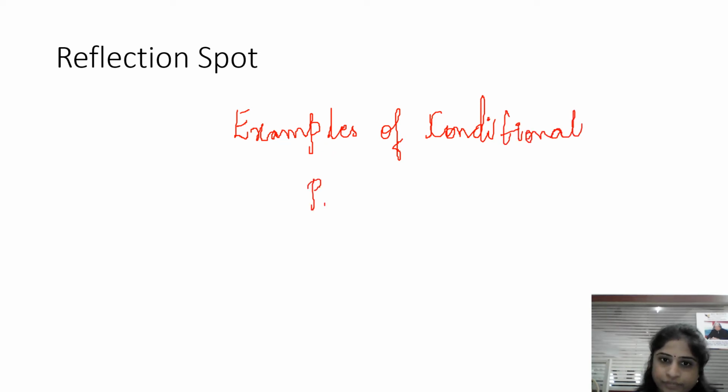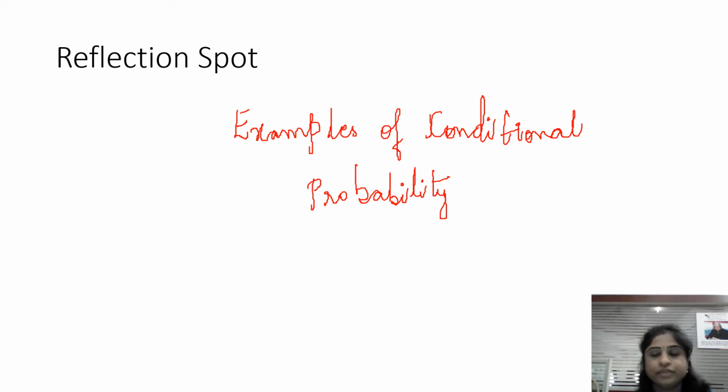Just think and write it down in your books. So what are the examples of conditional probability? You can take any engineering example, like circuits, or any natural examples which are occurring.